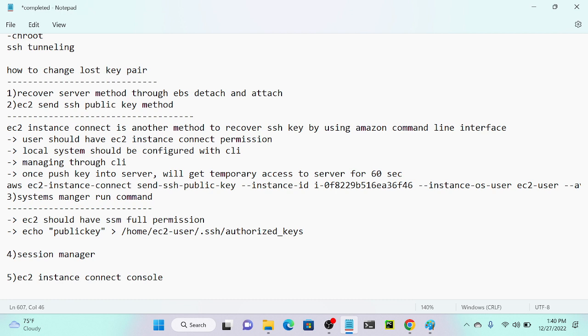So we can recover our SSH key by 7 methods. So first method, we can create a recovery server, then we can detach the EBS volume, then we can attach. We already learned that, right? So second method, we can recover the key by using CLI command. Okay. So now I will create a server without any key, then I will create a key for that. So let's see how we can do that. So maximum 60 seconds I can use the key.